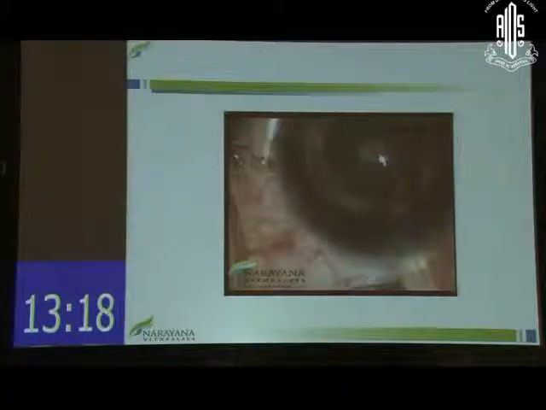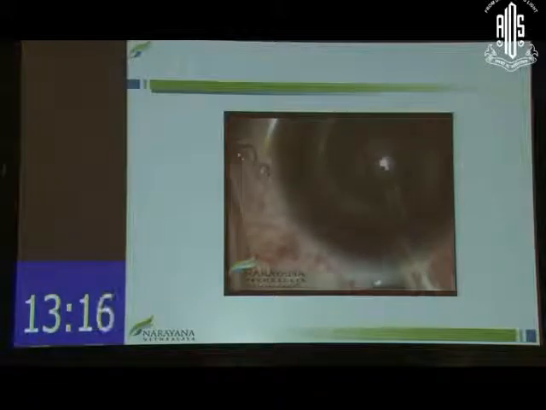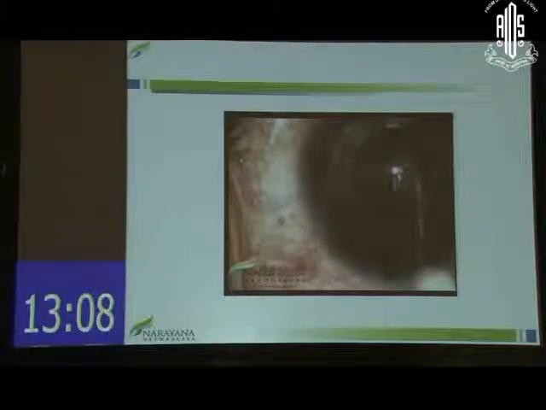So this is a small video. The ICL being done in a patient of central cone stable keratoconus post-Intacs. The loading is, I think, an important part of the procedure. Once we get a good grasp over the loading, the rest of the procedure comes easy to an anterior segment surgeon.